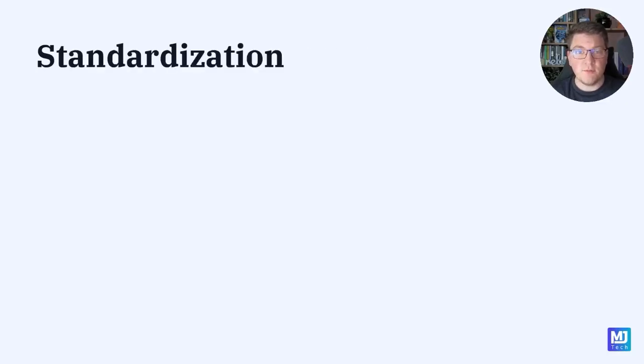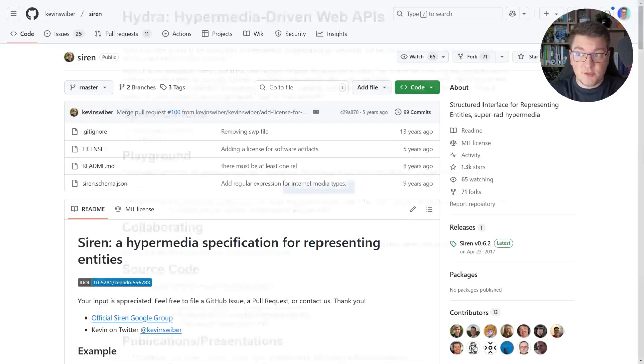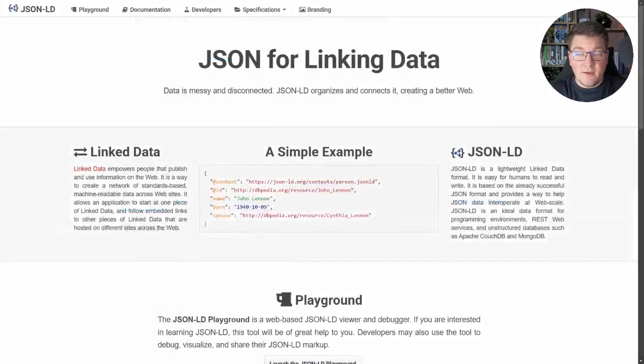Over the years, there have been many attempts at standardizing hypermedia in REST APIs. I will highlight some of the most popular contributions, with the first one being Siren. It's short for Structured Interface for Representing Entities, and it's essentially a hypermedia specification for representing your entities. You can see there haven't been any updates to Siren in years. Then another popular one is Hydra, hypermedia-driven web APIs. We also have JSON LD, JSON for linking data, and it's a data format that's based on JSON, but also introduced support for linking data, which should make it valuable for building REST APIs.